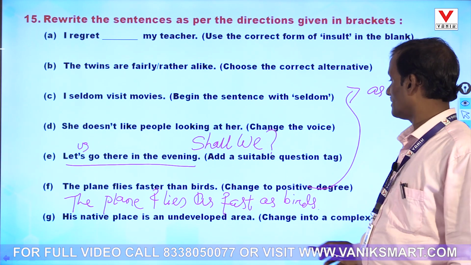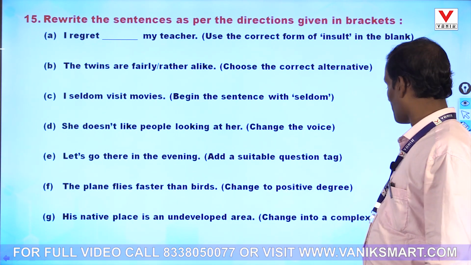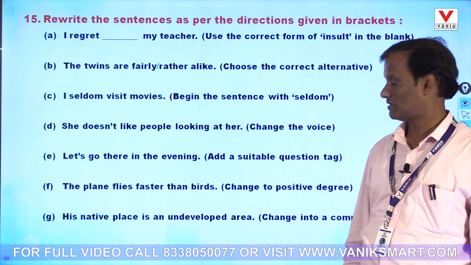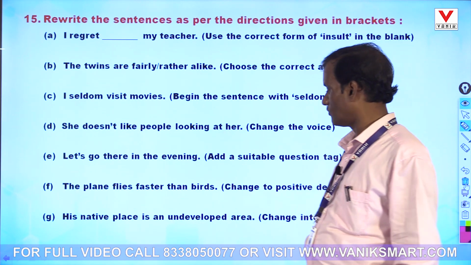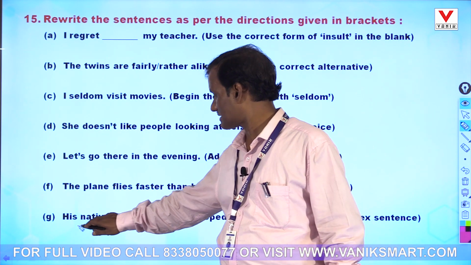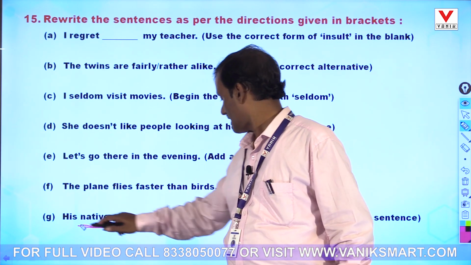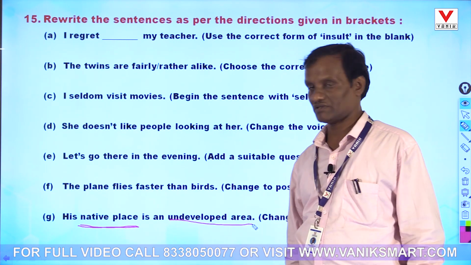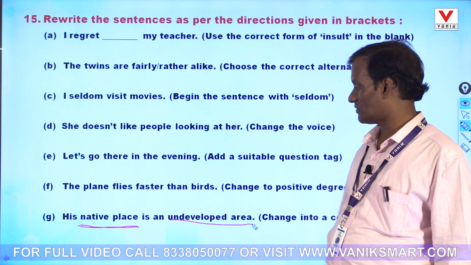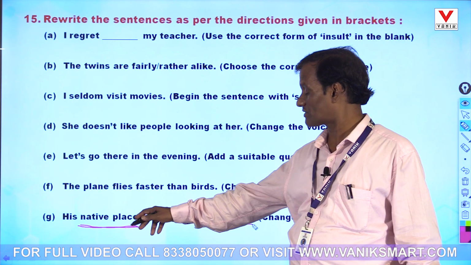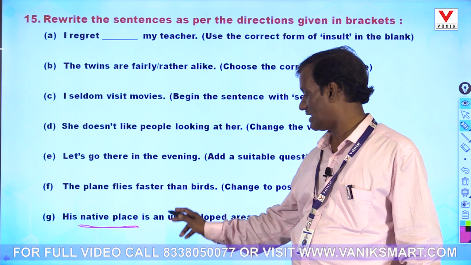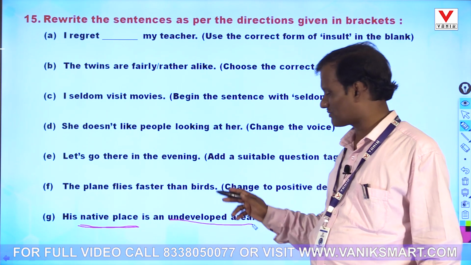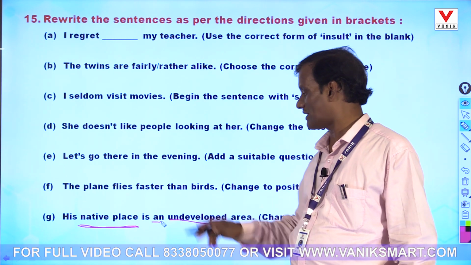Here we will see what can be a sentence first. There are two noun phrases here: his native place and an underdeveloped area, an area which is underdeveloped. Suppose I say, his native place is an area which is underdeveloped. It will not be proper because we are deleting an.